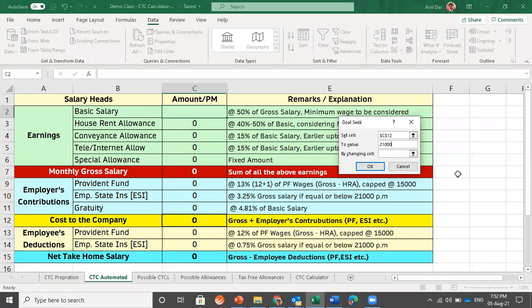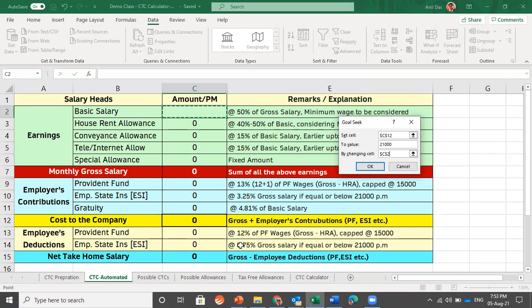As a third and last question, Excel is asking me for the changing cell. Excel is asking me to allot a cell in which Excel would try different values. Now I am allotting this cell to Excel. I have given three answers to Excel: the cell in which I am looking for value, the value which I am looking for, and the cell which is allotted to Excel for doing calculation.